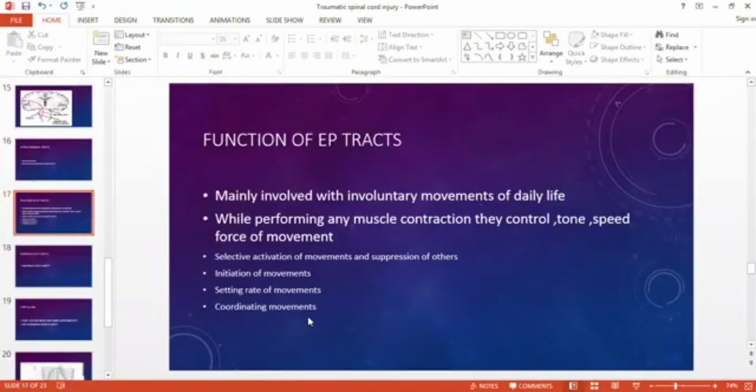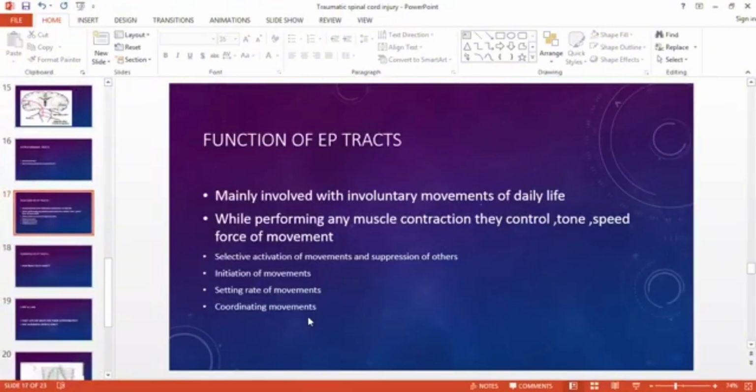For example, if we take the example of a Parkinson patient, they have resting tremors, in which the forearm is repeatedly supinating and pronating. What actually is that? It's that the extrapyramidal tracts are not working well. They're not able to decide.